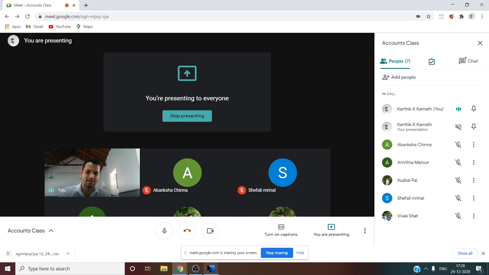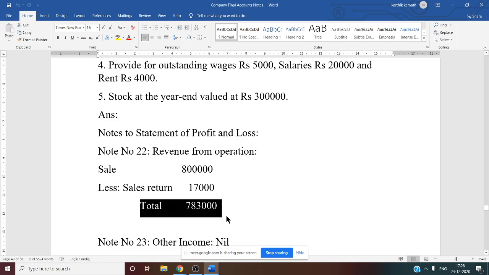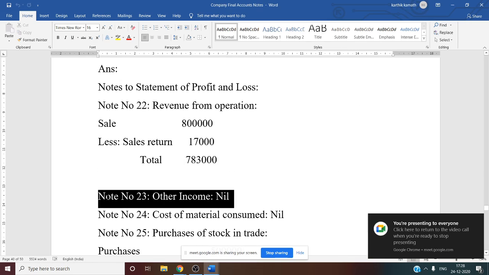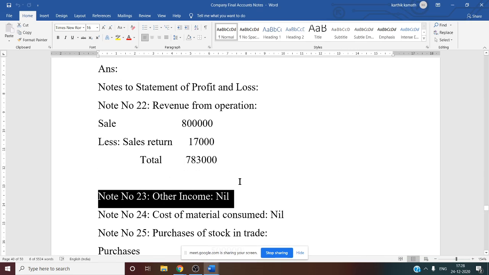We have to see now whether there is any other income available in the question, like dividend, interest payment, transfer fee, that is if credit side information is given. Such information is not available in the problem. That is why our other income is nil. And one more thing you have to be careful about here.